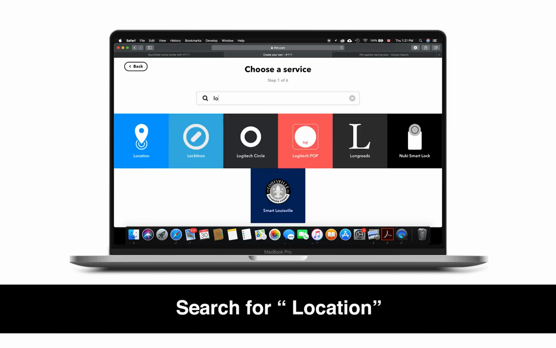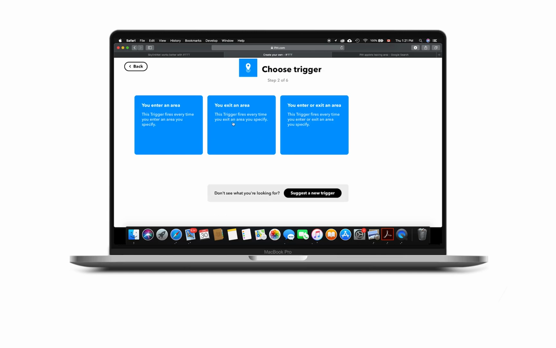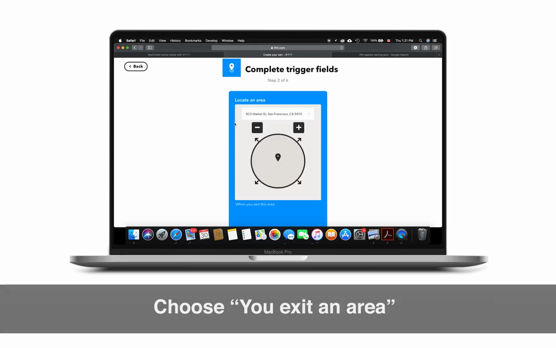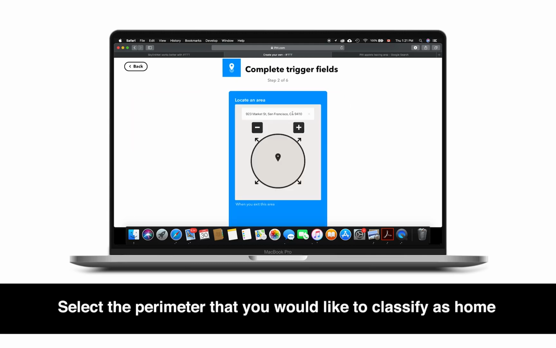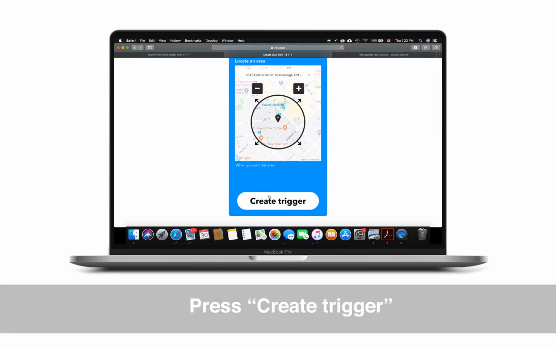Search for location. Then choose You Exit an Area. Select the perimeter that you would like to classify as home. Then press Create Trigger.